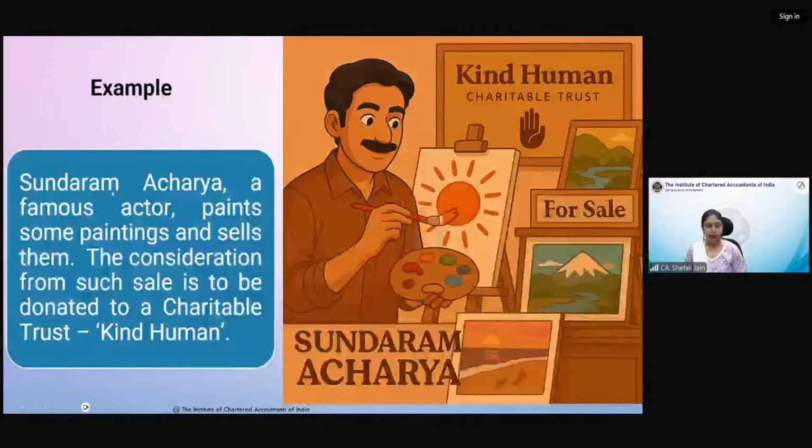Okay, let us see the third example. Sundaram Acharya, a famous actor, paints some paintings and sells them. Consideration from such sale is to be donated to a charitable trust, Kind Human. Now, this is the third example. So, he is an actor, but he is painting some paintings and he is selling them. Now, consideration he will be donating. So, let all of you tell me the answer.